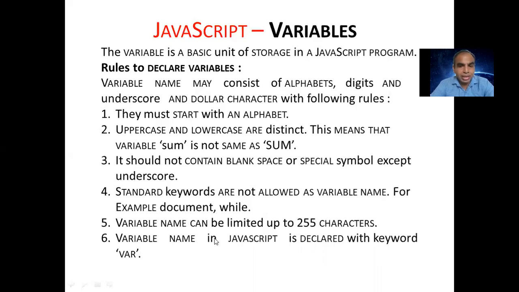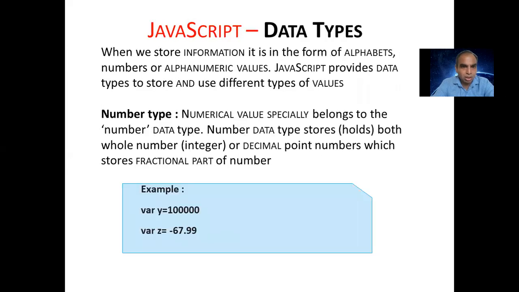A variable in JavaScript is declared with the keyword var. Var is a keyword. Var means variant. It can hold any data type, integer, float, and all that. So we see some of the variable data types also. When we store information in the form of alphabets, numbers, or alphanumeric values, A to Z, we are storing it there as alphabet or number or alphanumeric.